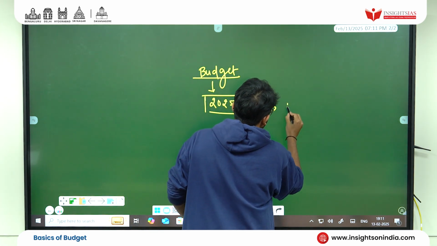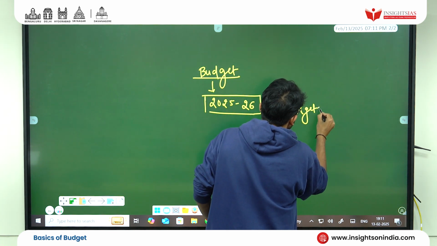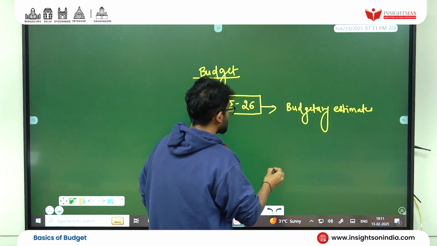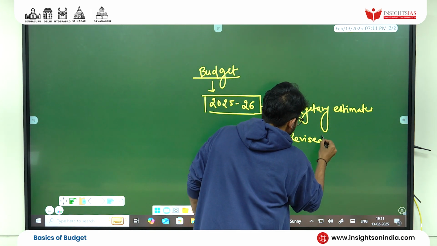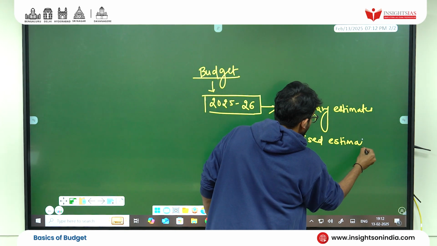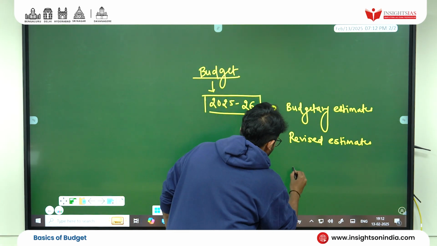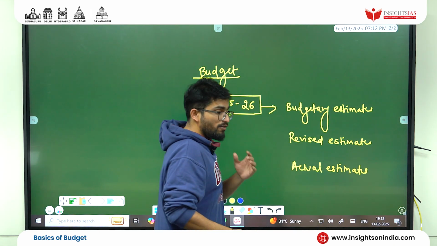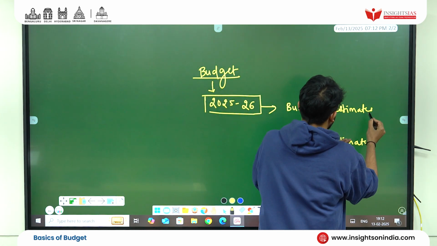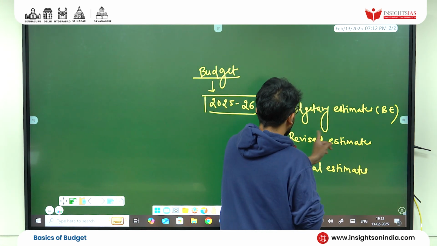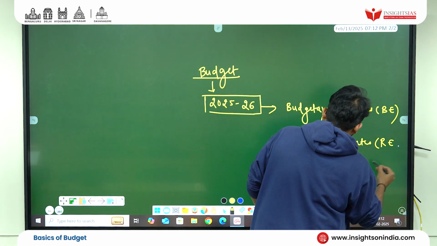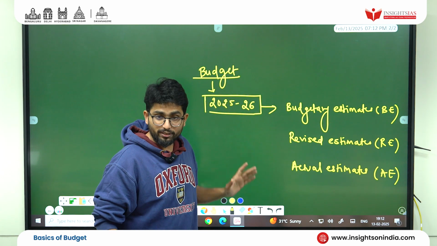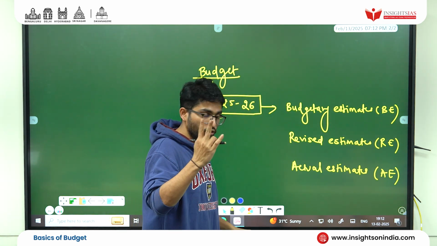The first is budgetary estimates, second is revised estimates, and third is actual estimates. In a lot of books or in newspapers, you can see budgetary estimates written as BE, revised estimates written as RE, and actual estimates written as AE. This is very important, so we are going to chew on this for two more minutes.